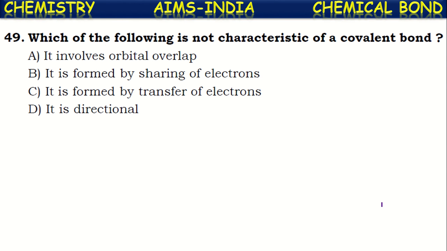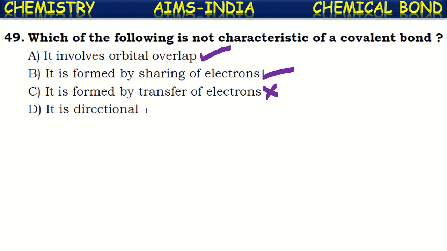Next. Which of the following is not characteristic of a covalent bond? See the characteristics given here. It involves orbital overlapping. Yes, by atomic orbital overlapping only, these covalent bonds are formed. This is explained in valence bond theory. Next one, it is formed by sharing of electrons. Yes, a covalent bond is formed by the mutual sharing of electrons only. Next, it is formed with transfer of electrons. No, it is not correct because by the transfer of electrons, an ionic bond is formed but not a covalent bond.